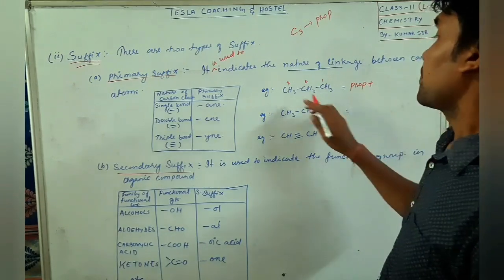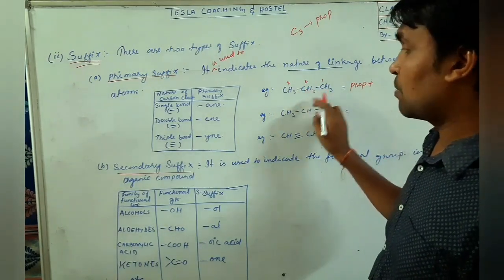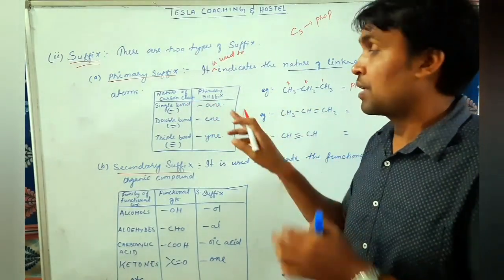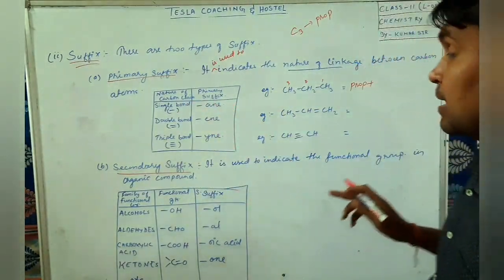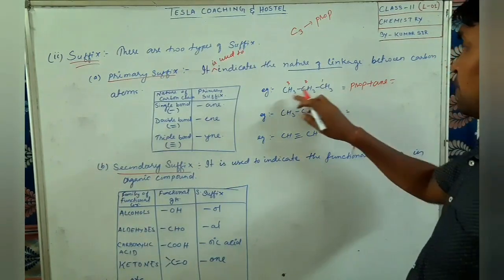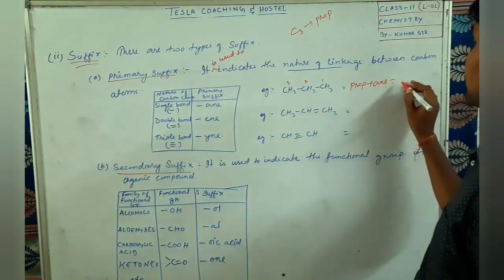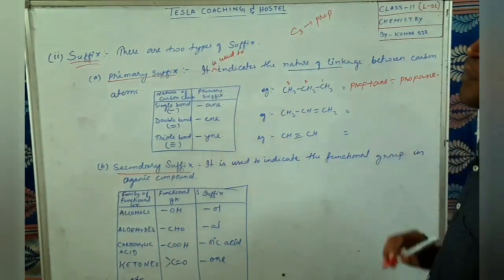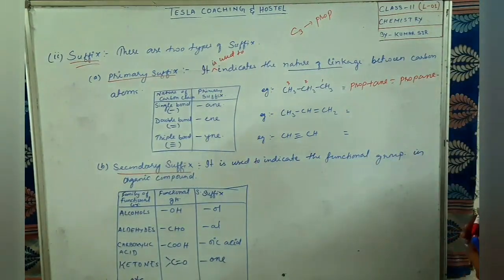Got it? Plus all are bonded through a single bond or not. And if a single bond is there, then at the end of the name what will come? A-N-E. So we'll add here A-N-E. So the IUPAC name of this compound will be propane. Hope, dear students, you are understanding it.